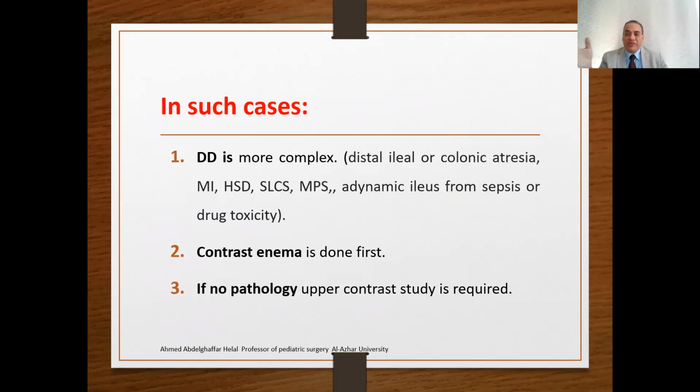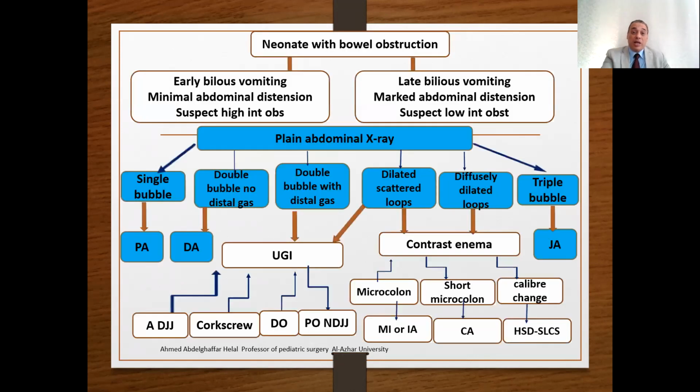In such cases, the differential diagnosis is more complex. It may be distal ileal atresia, colonic atresia, meconium ileus, Hirschsprung disease, small left colon syndrome, meconium plug syndrome, or adynamic ileus, meaning sepsis or drug toxicity. A contrast enema is done first. If there is no pathology, an upper contrast study is required, then surgery will be determined. In final, this is the final algorithm.